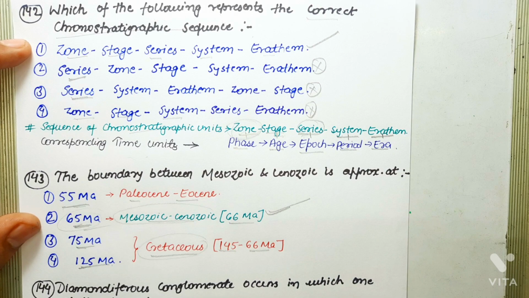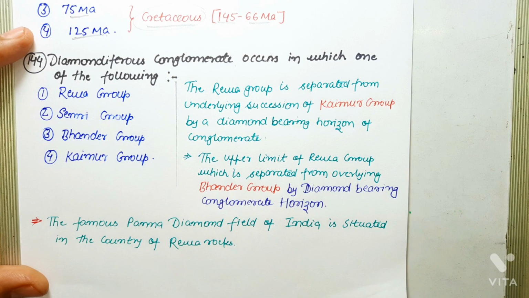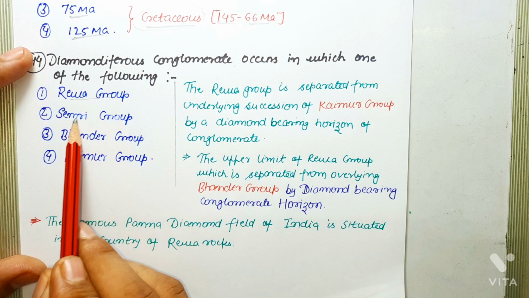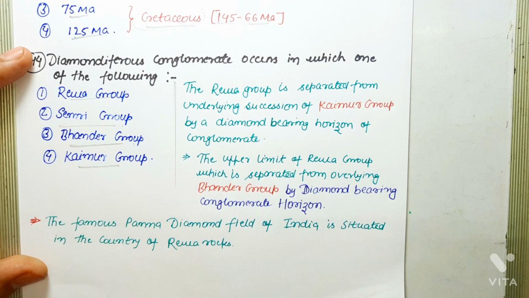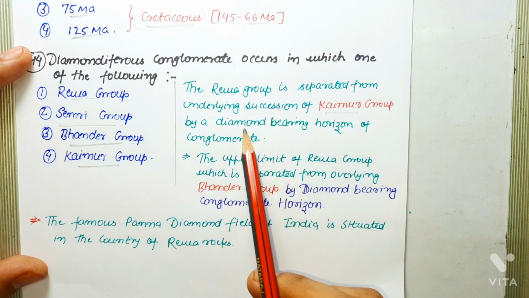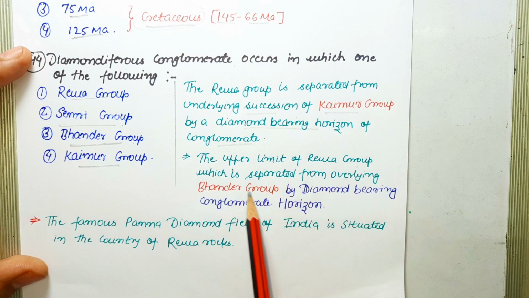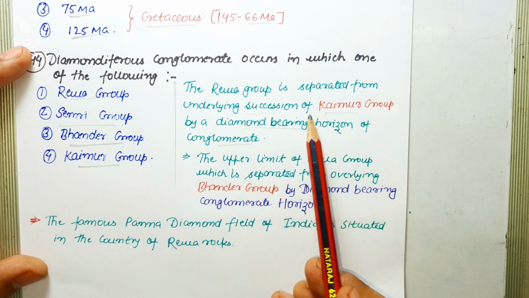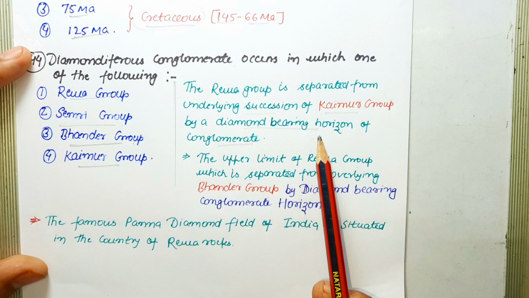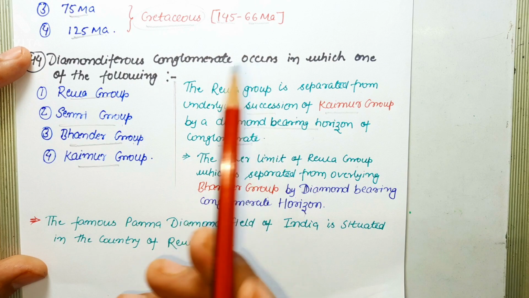Next question says, diamondiferous conglomerate occurs in which one of the following? So the first one is Rewa group, Semri group, Bhander group, and Kaimur group. So to answer this question, let's know something about the Rewa group. The Rewa group is separated from the underlying section of the Kaimur group by a diamond-bearing horizon of conglomerate, and also the upper limit of the Rewa group is separated from the overlying Bhander group by a diamond-bearing conglomerate horizon. So clearly, the Rewa group contains a diamond-bearing horizon in its lower unit as well as in its upper unit. So clearly, the Rewa group contains diamondiferous conglomerate. So the correct answer is Rewa group.